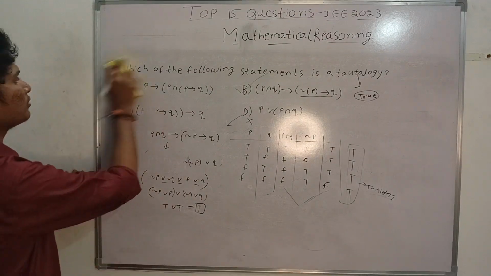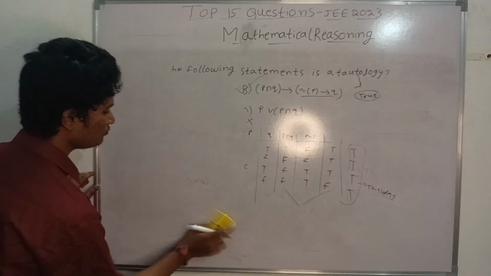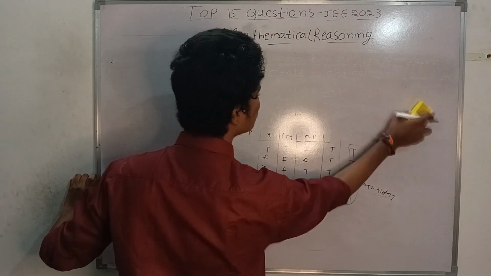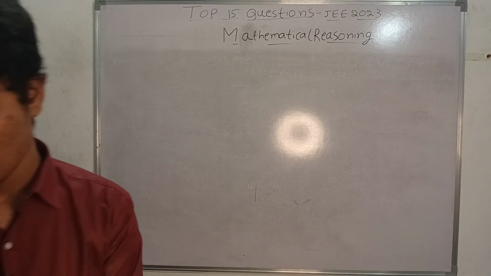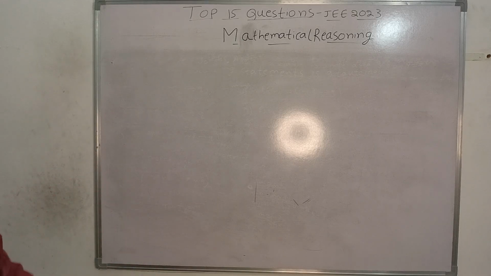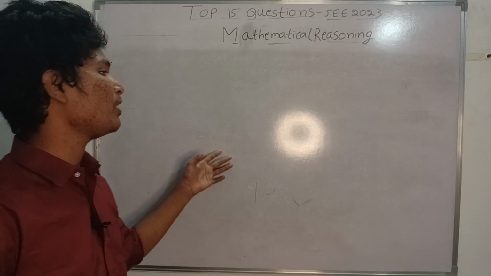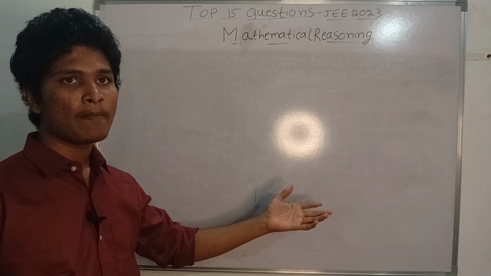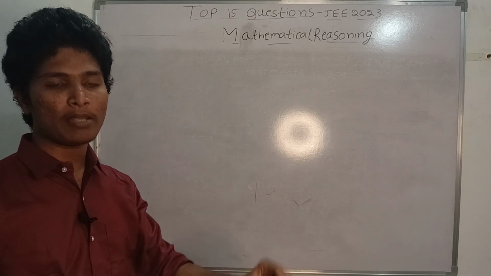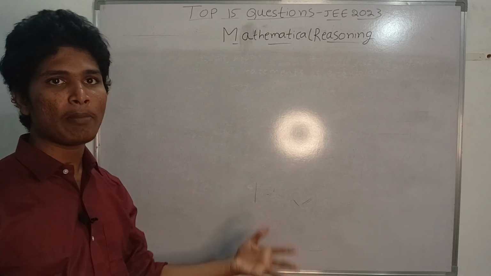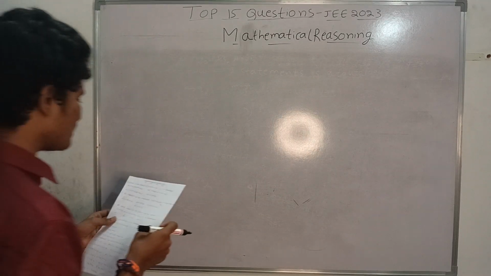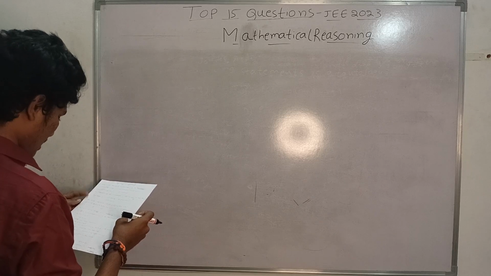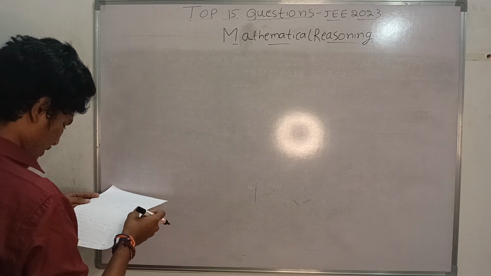So this is the first question. To make you understand, I explained two methods here, that is applying properties and truth table. You can do any of them, but in some questions both properties as well as truth table will be applicable. So to solve the question in minimal time, you have to do these things. And now the next question is,